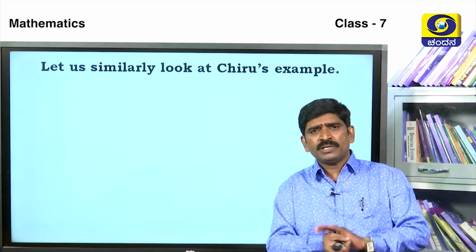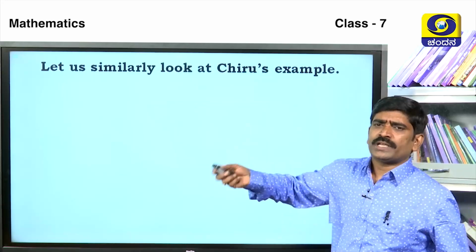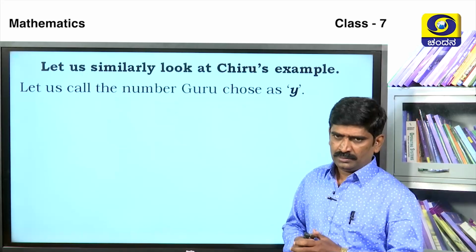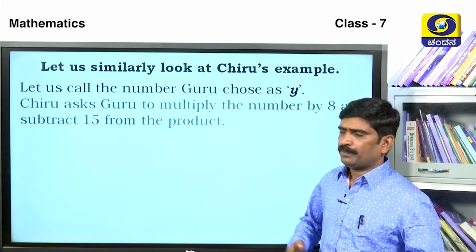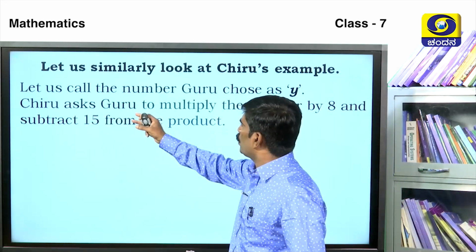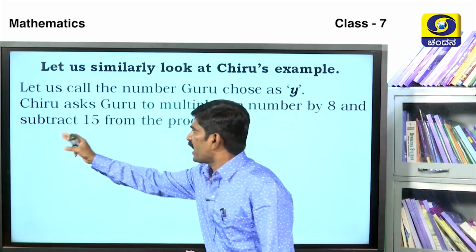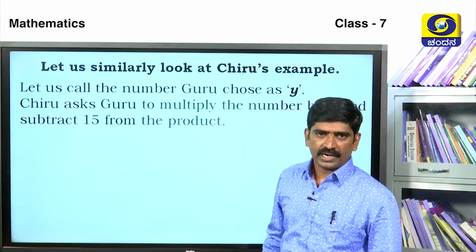Next, let us similarly look at Chiru's example. Let us call the number Guru chose y. Chiru asks Guru to multiply the number by 8 and subtract 15 from the product.